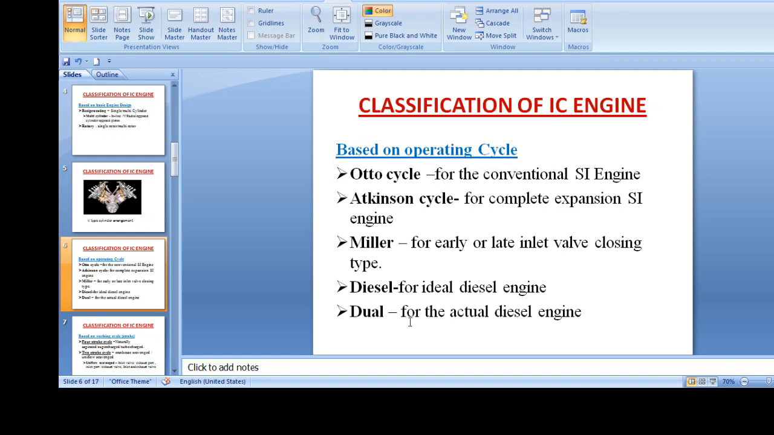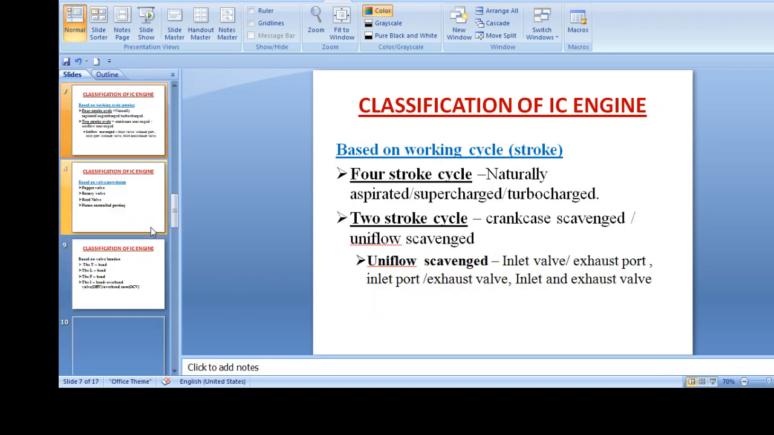For the ideal diesel engine, there is the dual cycle, in which the Otto cycle and diesel cycle are both used. In the Otto cycle, volume is constant during heat addition. In the diesel cycle, pressure is constant during heat addition. Next is classification of IC engines based on working cycle or stroke. First is the 4-stroke cycle.